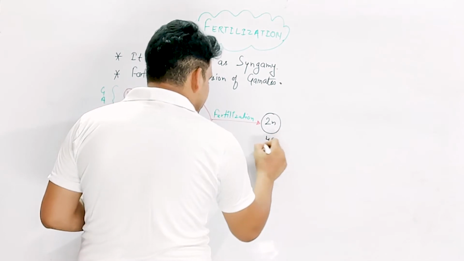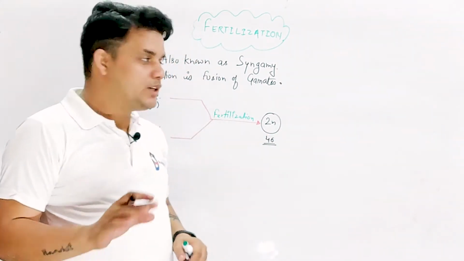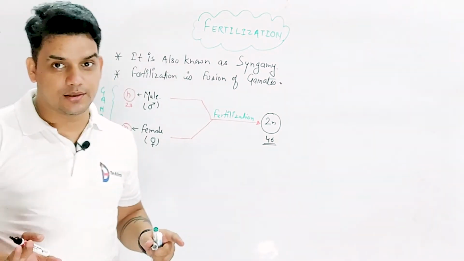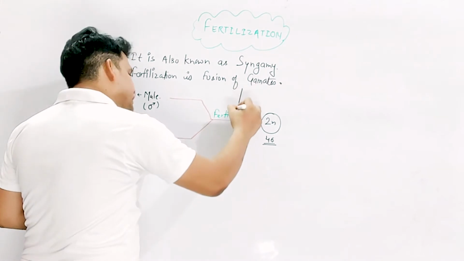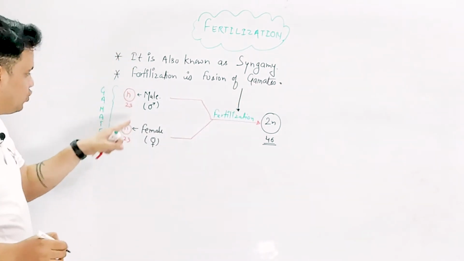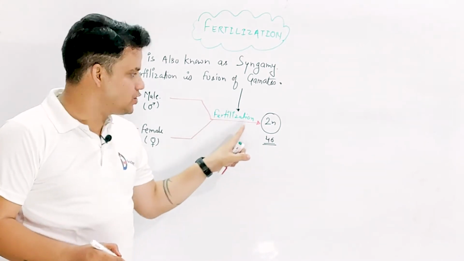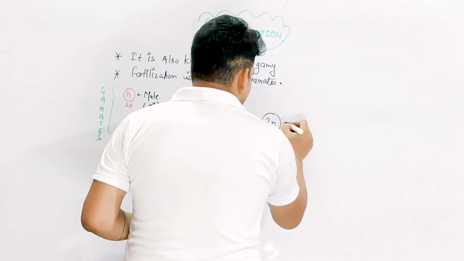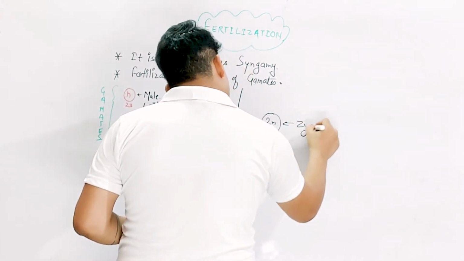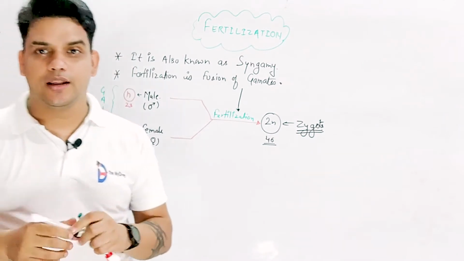It means that it will contain 46 chromosomes. So fertilization means the fusion of gametes. These are the two gametes, they are fused together, and the fusion of gametes is called fertilization. Got it? And this 2n is called a zygote. This is the first process, called fertilization.